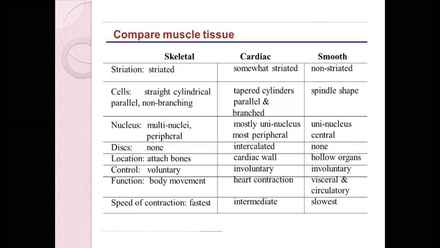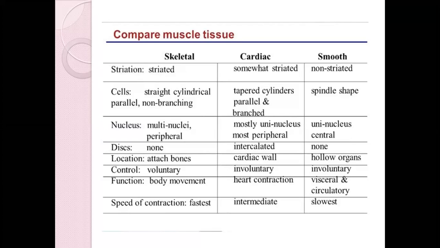Like for example, striation. If you remember, skeletal muscle has striations, that means those line or band-like figures. In the cardiac muscles they don't have much, it is almost little. They have intercalated discs, and those intercalated discs also act as striation. Then if you see the smooth muscles, they don't have any form of striation.